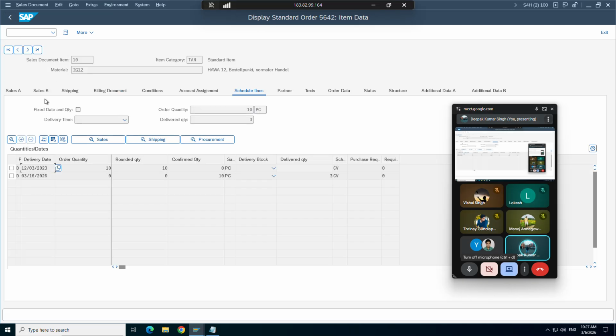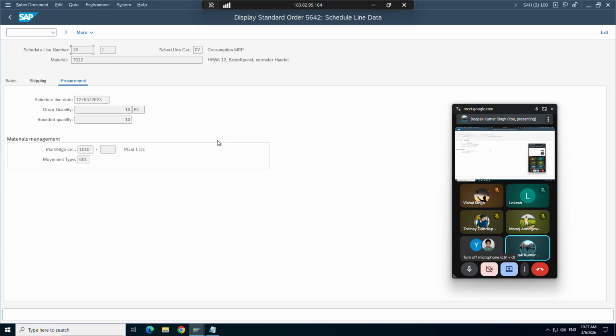Let me go back again and let me show you. You go to order, you go to line item, you go to schedule line, you select this, or you can just click the procurement button. It will show you the movement type which it will take when you actually do the goods movement. Not always 601. Sometimes it's a consignment sale, third party sale, intercompany sale. There are different types of sales that happen in the real world, right? So at that time the type will be changing.